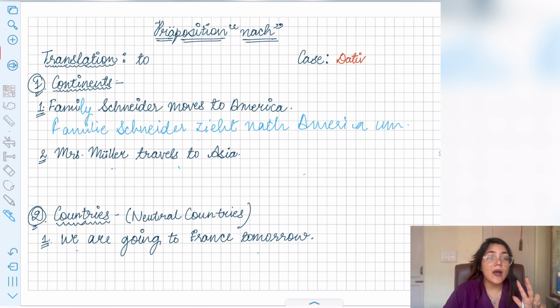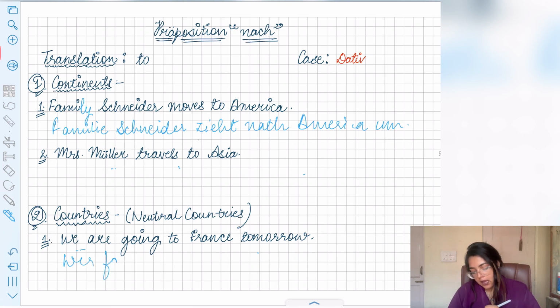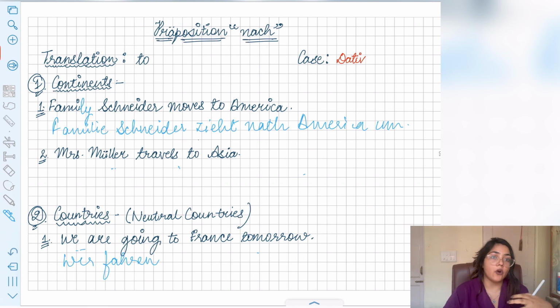Now the second one is for countries. Whenever you are going to talk about countries, you have to use nach. For example, we are going to France tomorrow. Let's try to make the sentence. Wir fahren or fliegen, because you cannot go by walk. Gehen we only use when we are going by foot, right? Then we use gehen. Over here we will use the verb fahren because either we will drive to France or we will fly to France, right?